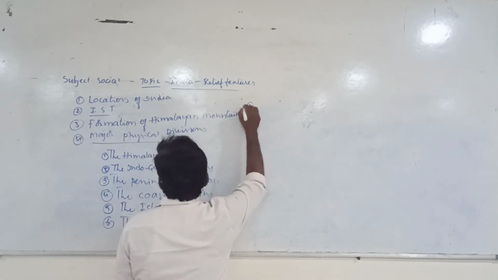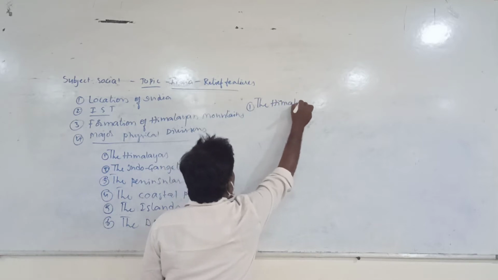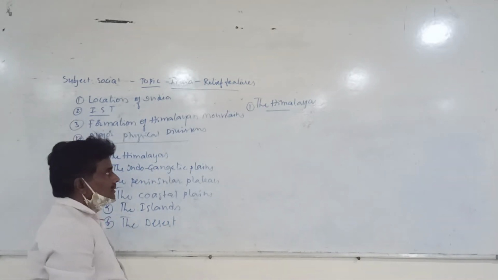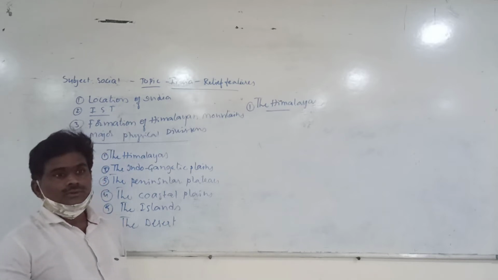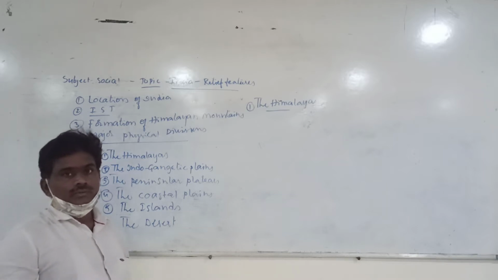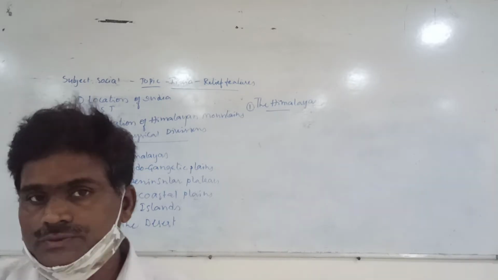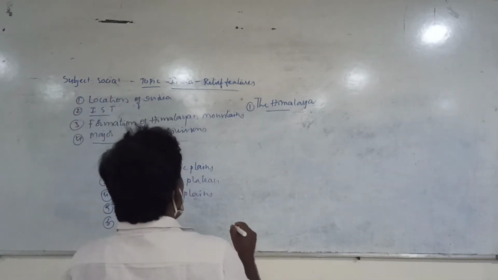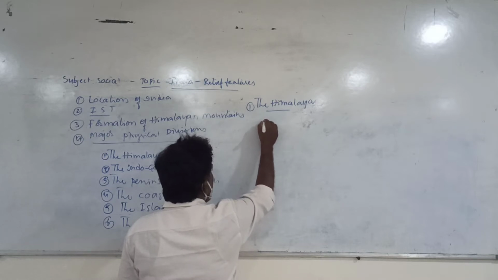First we will take the Himalayas, the Himalayan mountains. We will see where they are located, what the length and width are, and what the important ranges are. The importance of the Himalayas is a story given in our textbook, which is very, very important. The Himalayan mountains are located in the Asian continent.